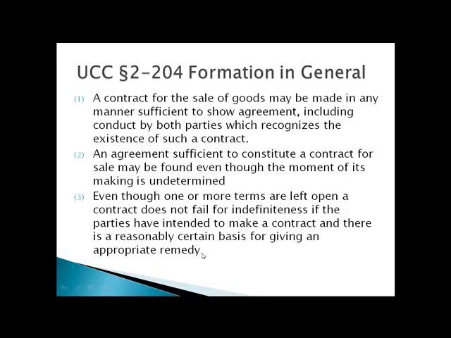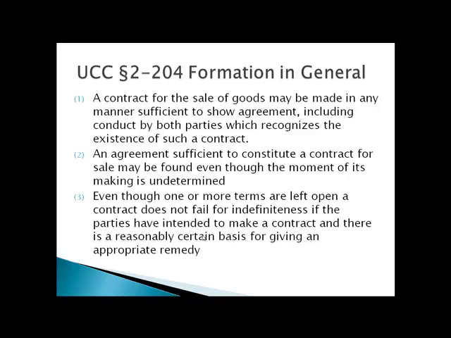So under the common law, courts are stricter about requiring that all of the material terms be agreed upon for there to be a contract. Under the UCC, we look primarily at their intent. Have they intended to make a contract? If so, then we will find that they made a contract, and we will look for a reasonably certain basis for giving an appropriate remedy.